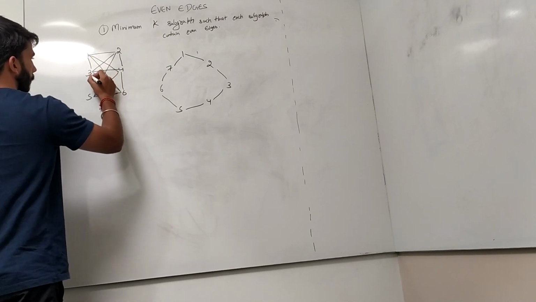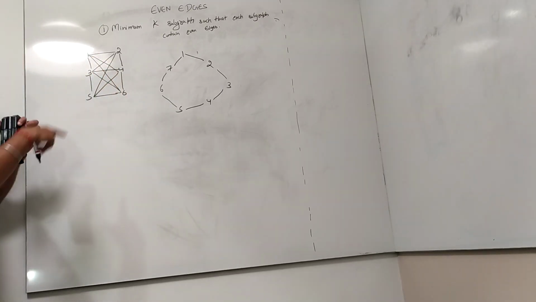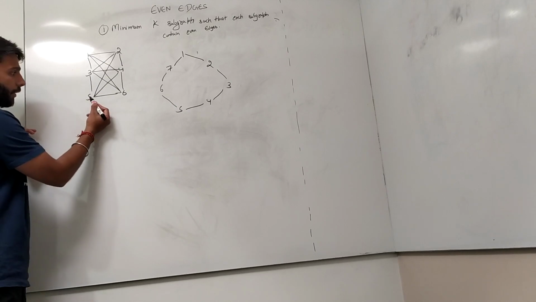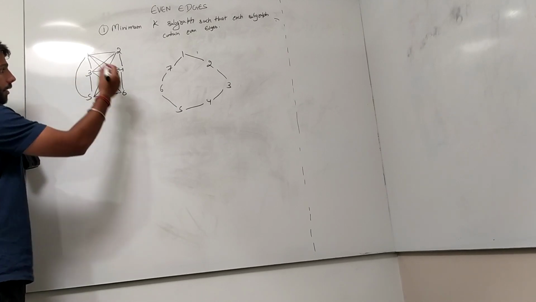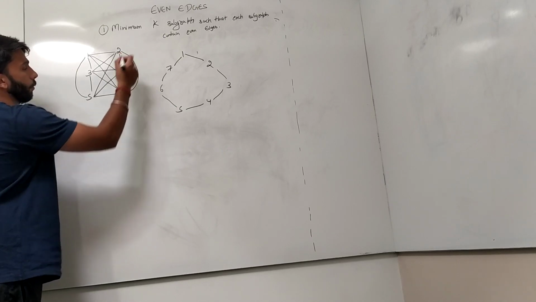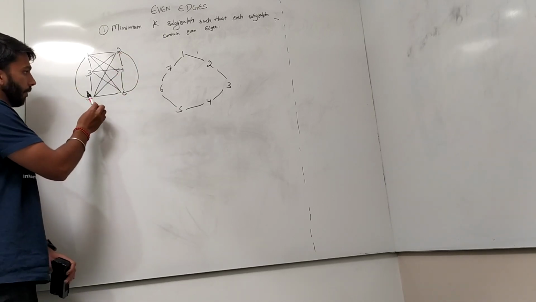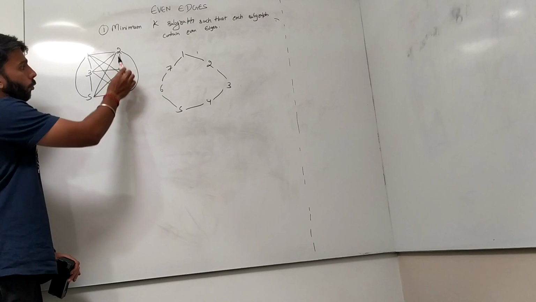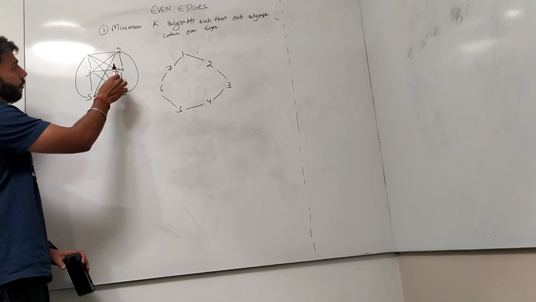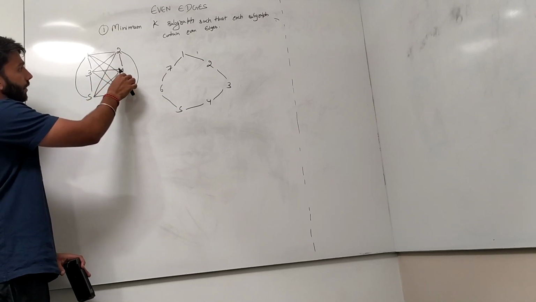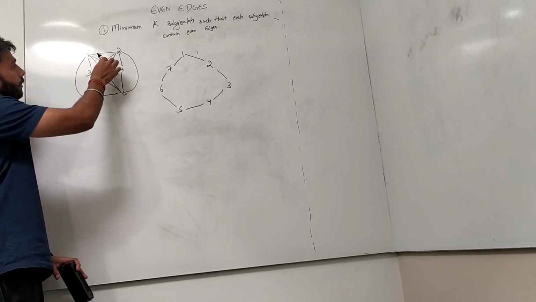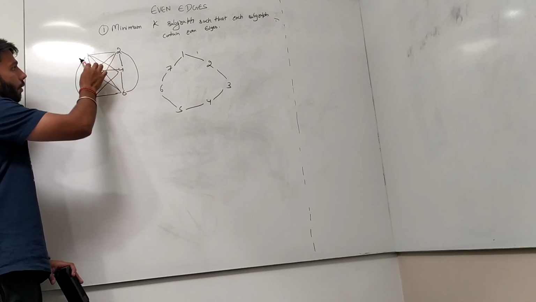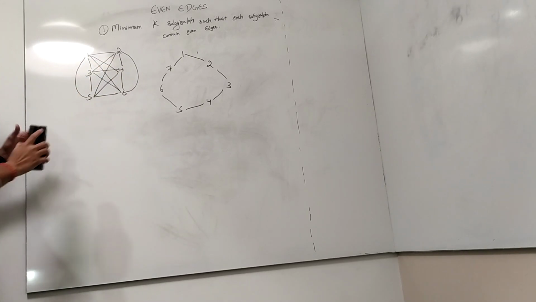This is a bit complicated. This is called a fully connected graph. Everyone is connected to everyone. 5 is connected to 1 also. 6 is connected to 2 also. So you can see 5 is connected to 3, 1, 2, 4 and 6. Similarly, 4 is connected to 2. Now we can see the degree of 1 is 1, 2, 3, 4 and 5. Okay, this may be the wrong example.